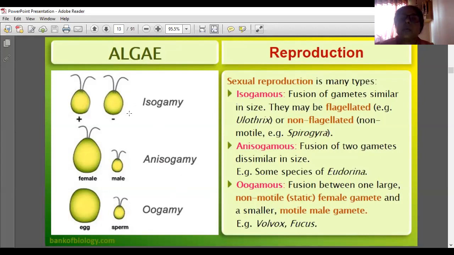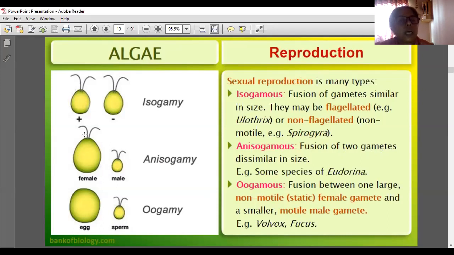Both the gametes are of the same size. They may be flagellated. Here only the flagellated one is shown, like Ulothrix. Sometimes it is non-flagellated, and then it is non-motile. If flagella are not there, then it will not move. Non-motile, example Spirogyra.